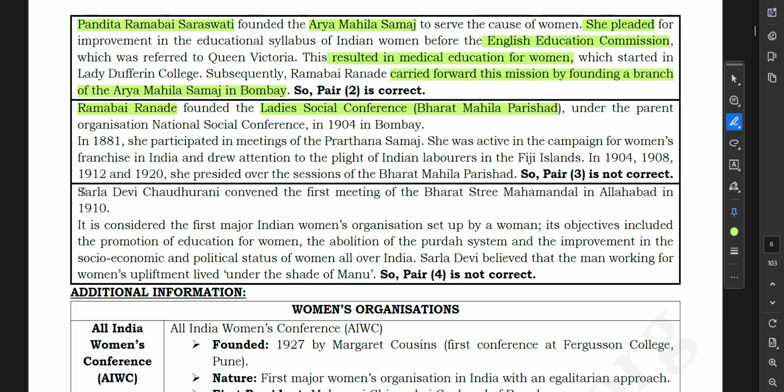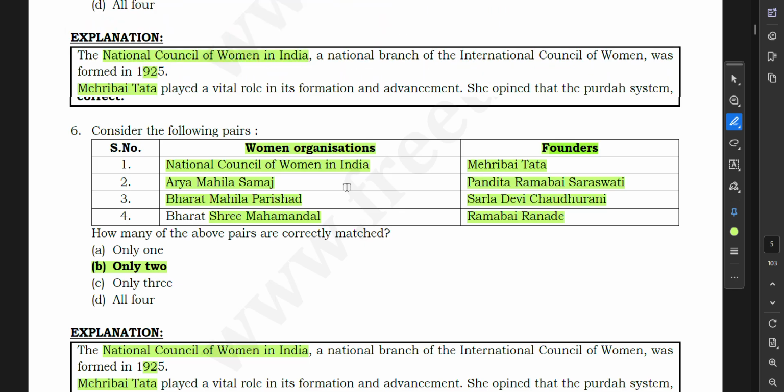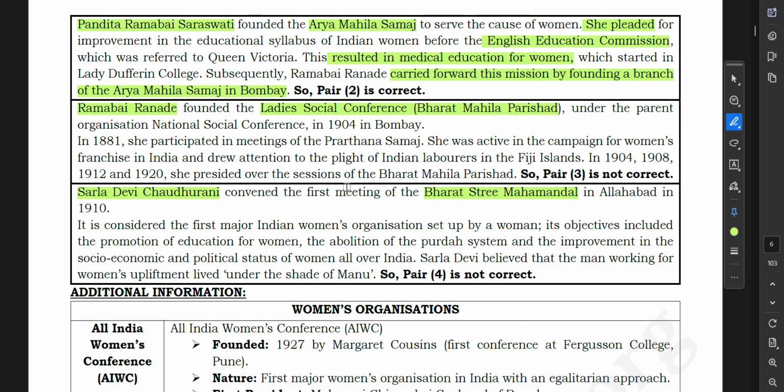Sarla Devi Chaudhurani convened the first meeting of the Bharat Stri Mahamandal in Allahabad in 1910. So Bharat Stri Mahamandal was basically founded by Sarla Devi Chaudhurani. It is considered the first major Indian women's organization set up by women. Its objectives included the promotion of education for women, the abolition of the Purdah system, and improvement in the socio-economic and political status of women all over India. Sarla Devi believed that the men working for women's development lived under the shade of Manu.